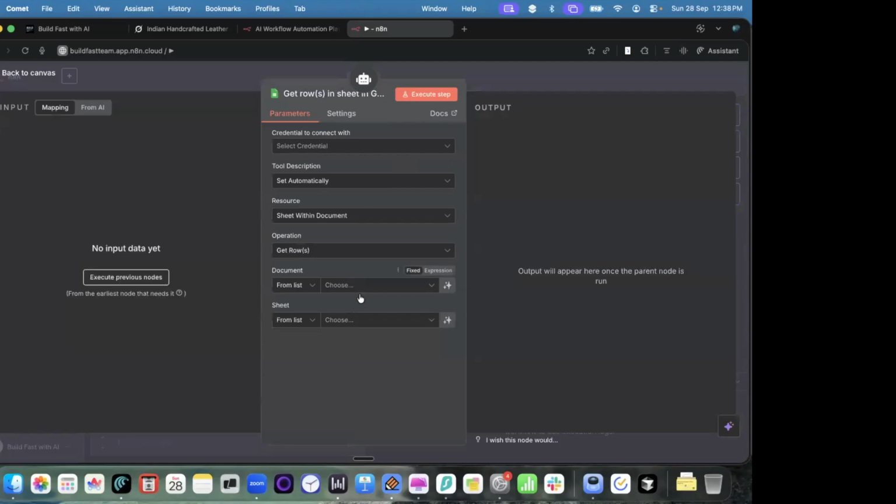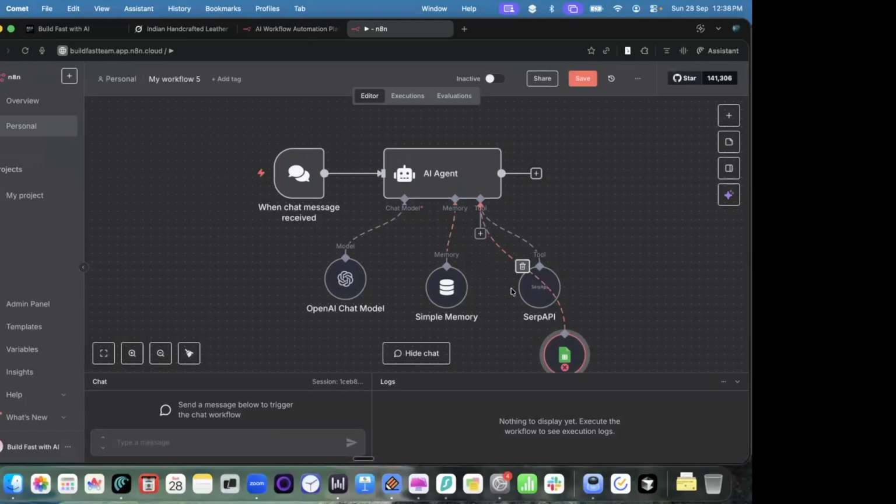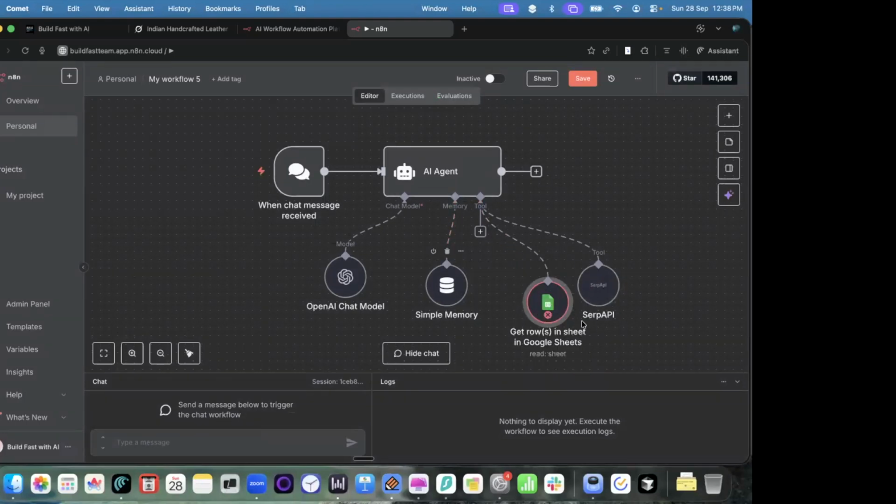Just like we have configured before, you can configure your Google account here and connect it to a Google Sheet, so your AI agent can look into your Google Sheets. You can ask a question like, go to my sheet and find sales numbers of this person in this month, and search the latest trends on Google search.